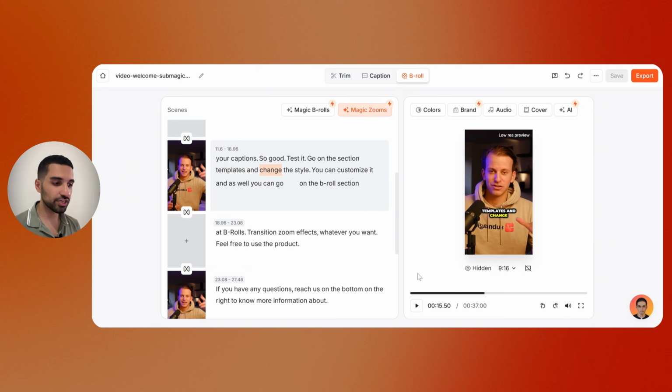The first scene was zoom out, and the second scene was zoom in, which has a very smooth transition. This effect is very good because we obviously don't want our viewers to get bored. So with these effects, we can grab their attention and hook them until the end of this video.